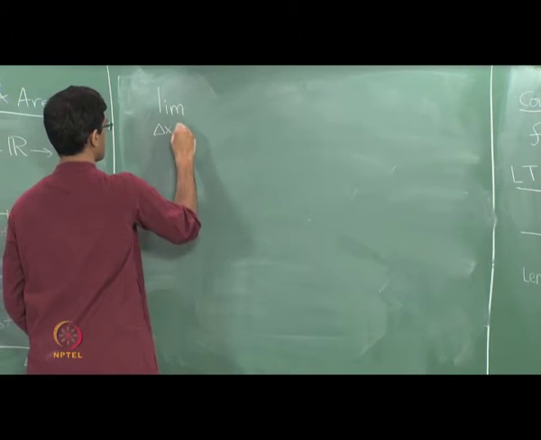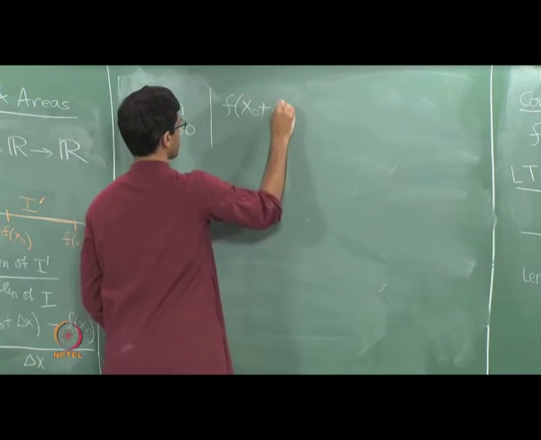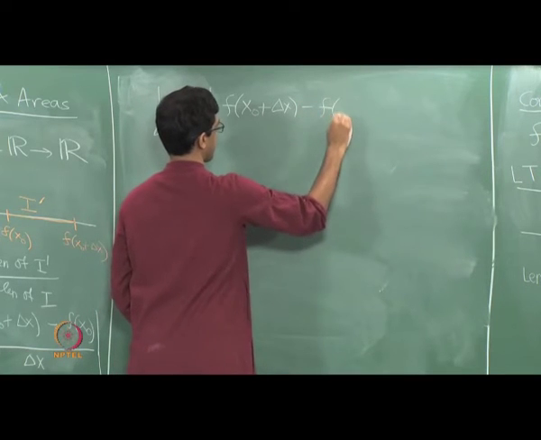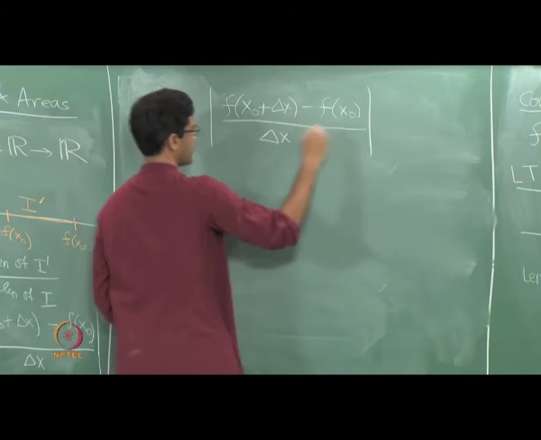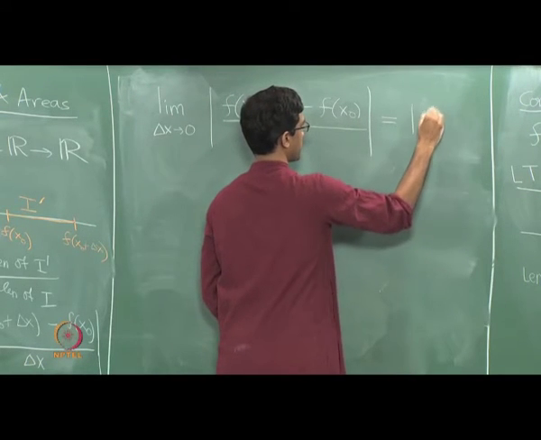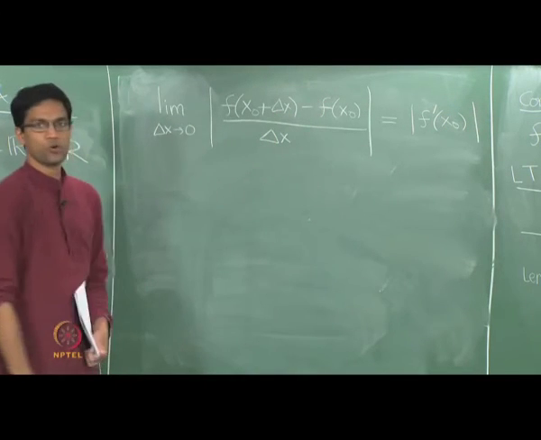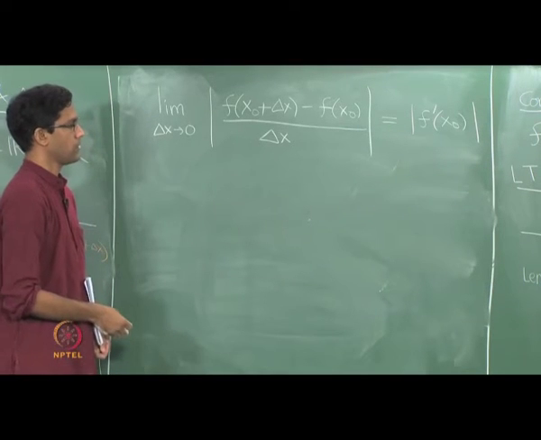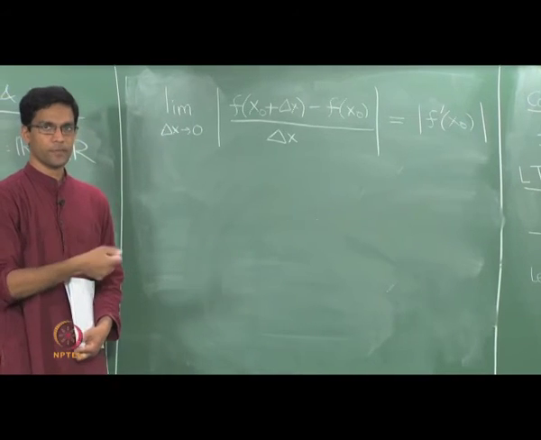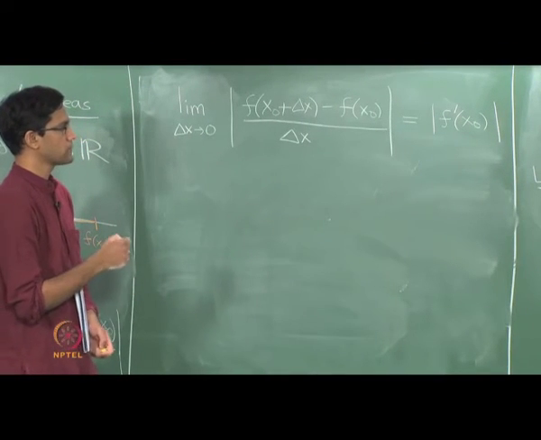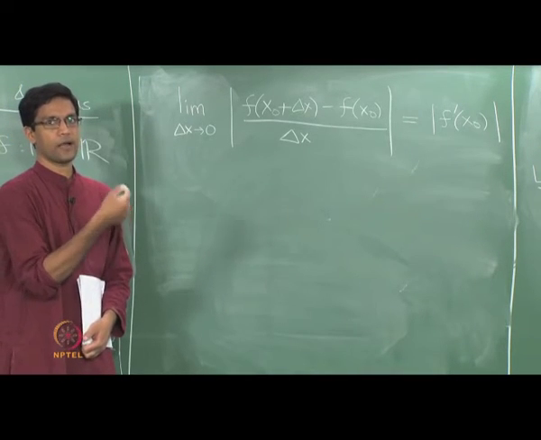The limit as delta x goes to 0 of this quotient is of course just the derivative. So assuming the derivative at x0 exists, that this limit exists, what you have is just the absolute value of the derivative at that point. So what this analysis tells us is the following geometrical interpretation of the derivative. The absolute value of the derivative essentially tells you the dilation factor at that point.